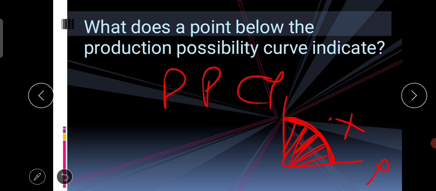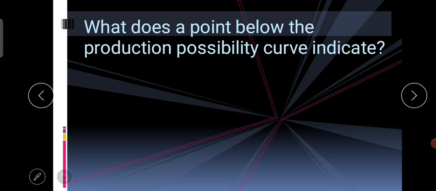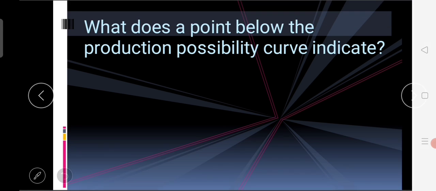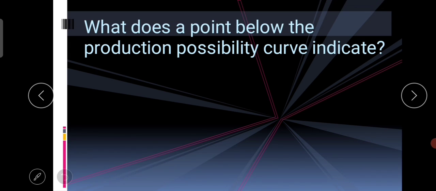Now any point on the PPC curve, what does it indicate? It indicates that resources are fully utilized in the economy. Now the question is, what does a point below the production possibility curve indicate? So as we have told earlier, a point below the PPC curve indicates inefficient use of economic resources.